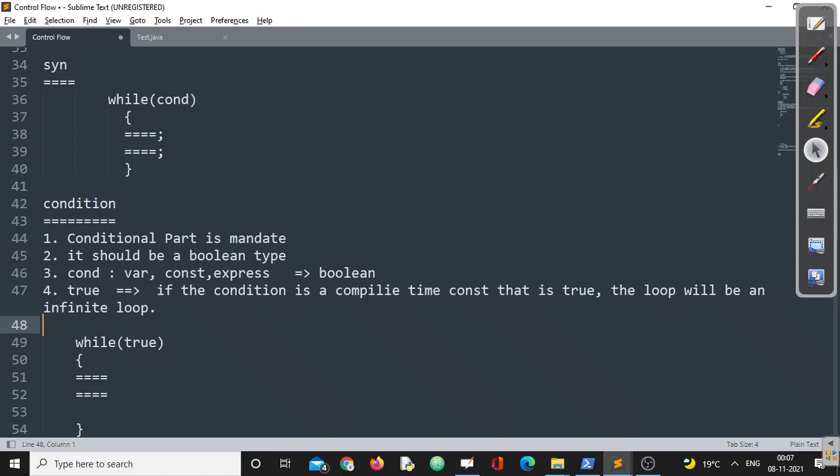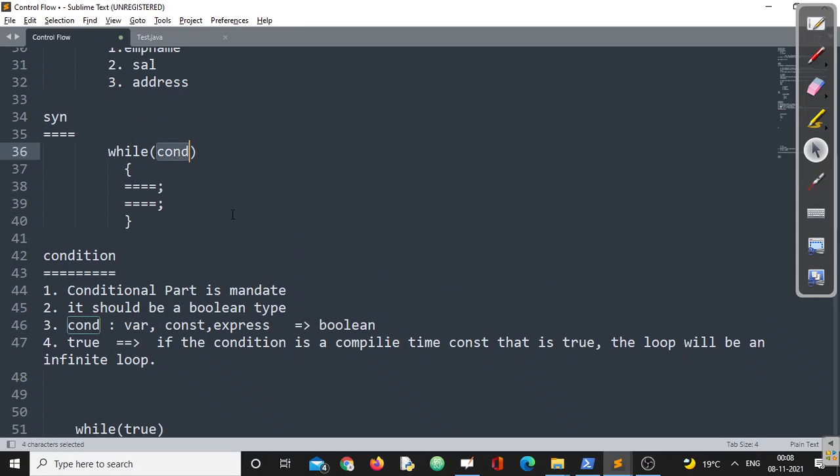Keep that question in your mind. We will discuss that point. Don't worry. So these are the following things that we have discussed clearly. If we want to specify the condition, first point, this conditional part is mandatory. You cannot skip.